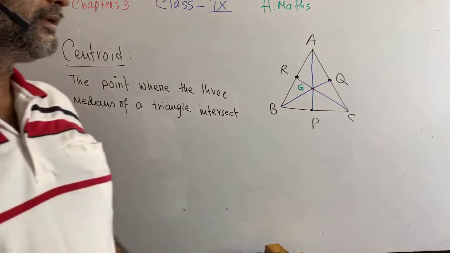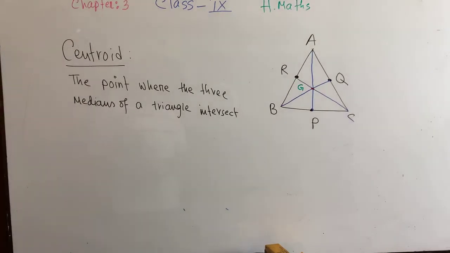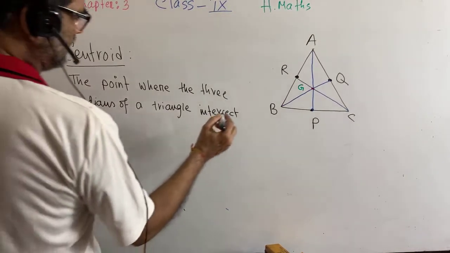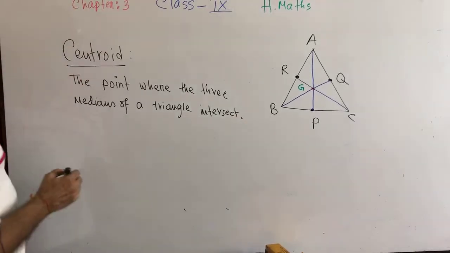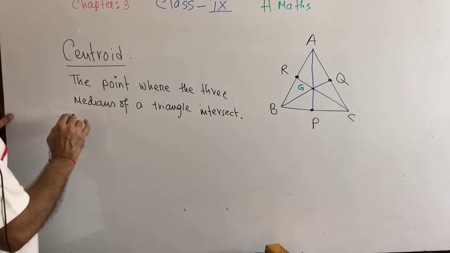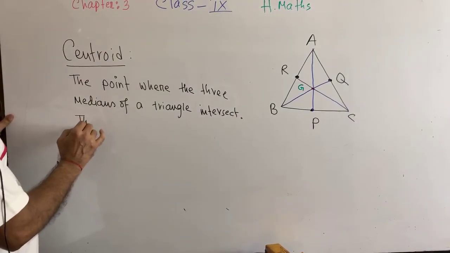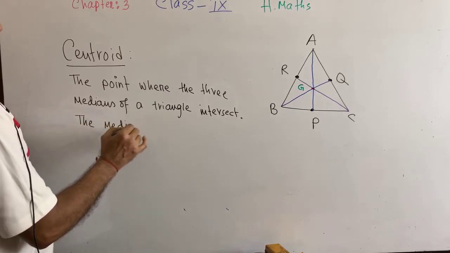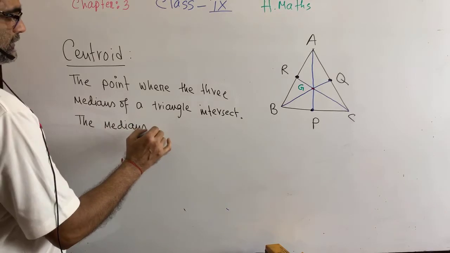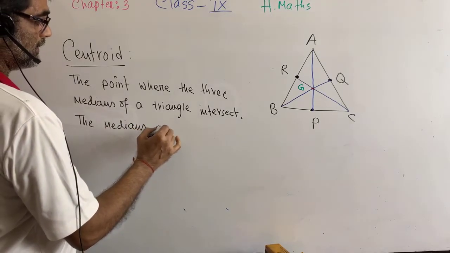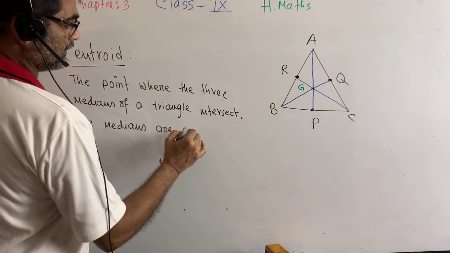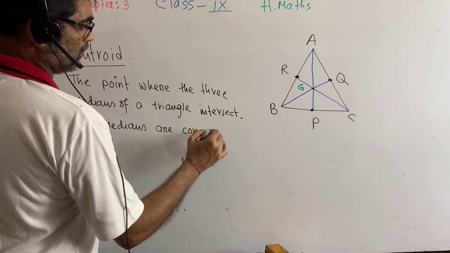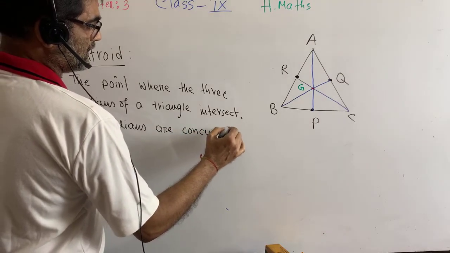Now write down: the medians are concurrent. What is the meaning of concurrent?